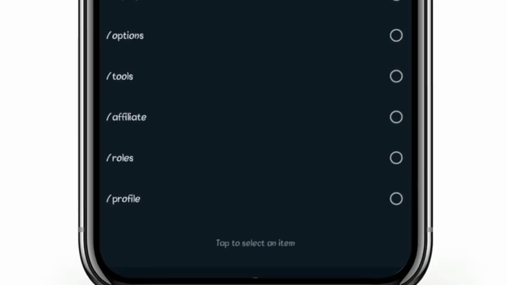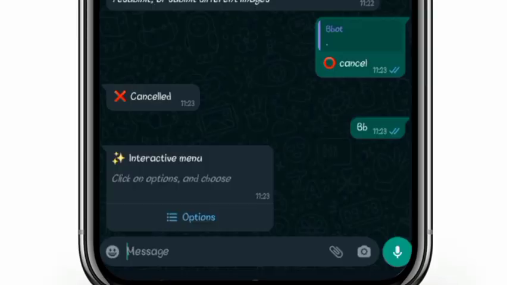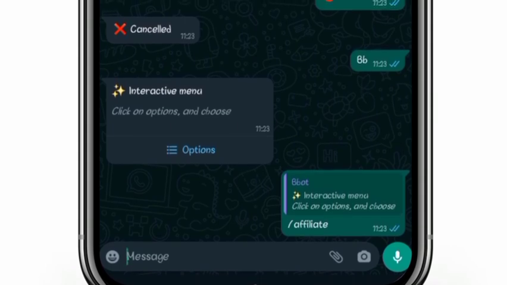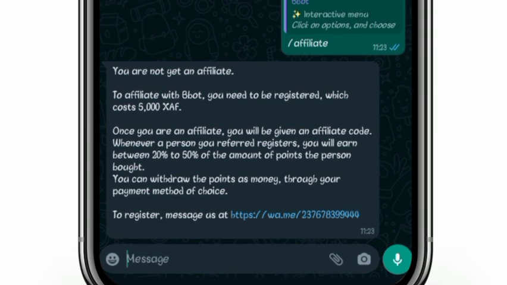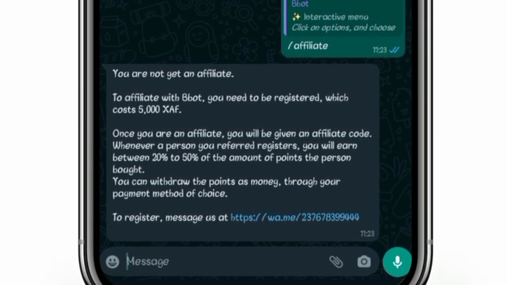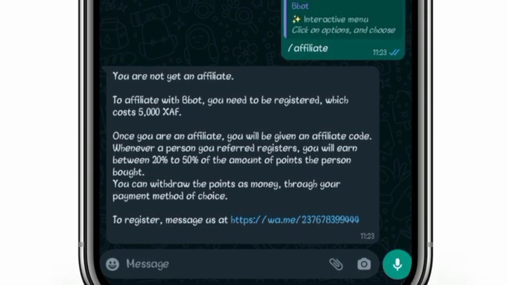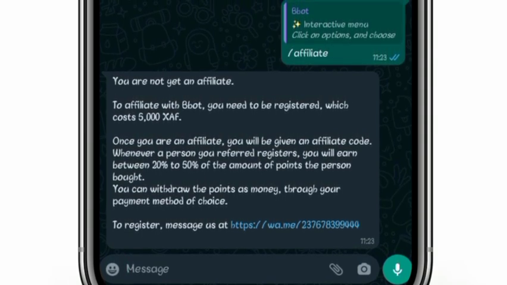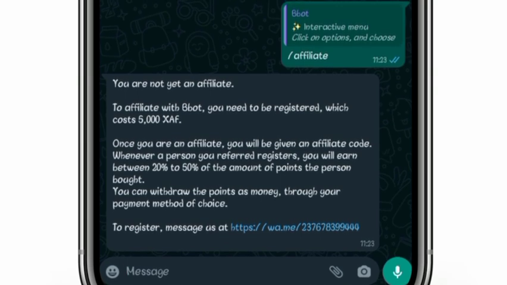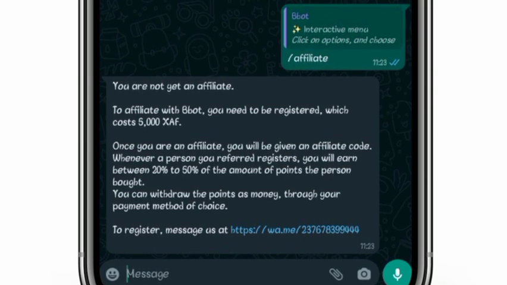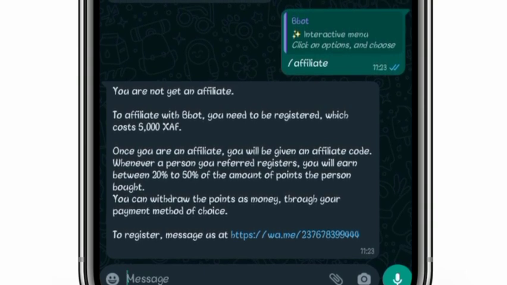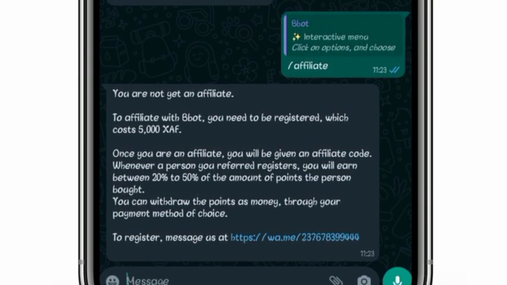The next option is athletes. To become an athlete on Bbot and earn your money, you need to register with Bbot. Since you are not registered on Bbot, you are not yet an athlete. When you register, that is when you become an athlete on Bbot.